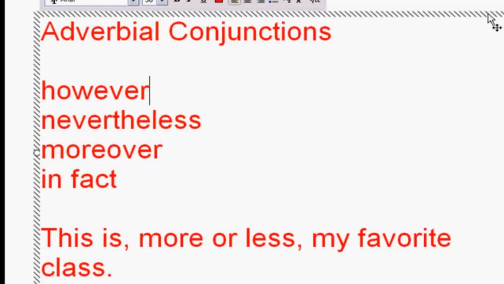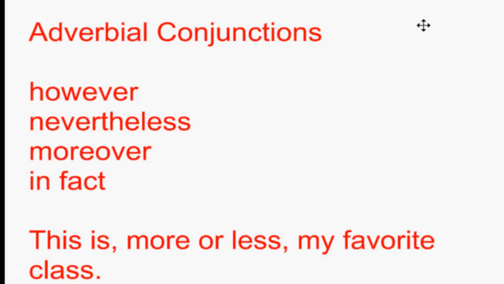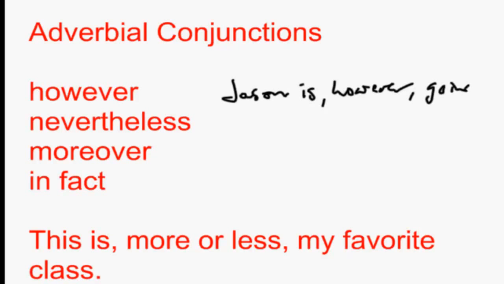When I have these words, though, these adverbial conjunctions, the idea here is that when I use these words in a sentence, if it's just interrupting a sentence, I want to set it off with commas. So an example of that would be something like, Jason is, however, going to the party. Okay, Jason is, however, going to the party.